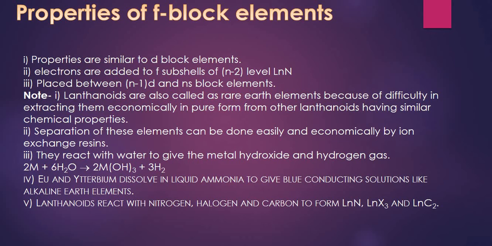If I talk about their ionic radii, it decreases from lanthanum to lutetium. This is because the 4f orbitals do not shield the outer 5s and 5p electrons effectively, leading to an increase in effective nuclear charge and a decrease in ionic size. They usually have high coordination numbers, usually from 6 to 9, and 10 up to 12 in some cases.